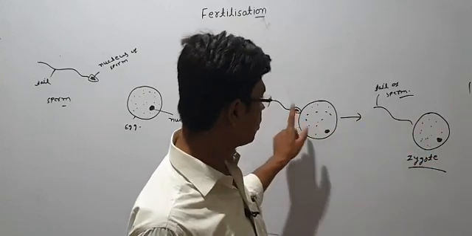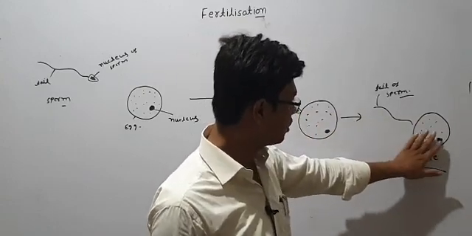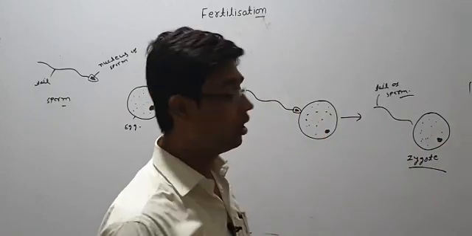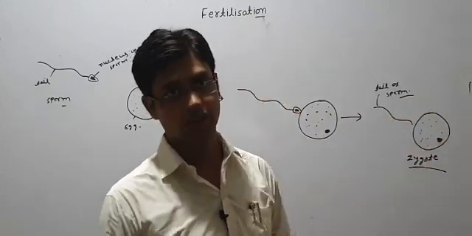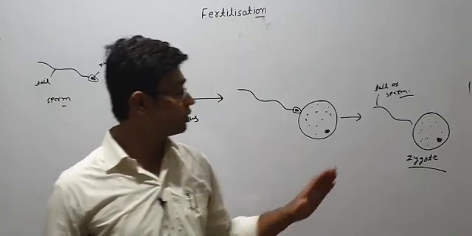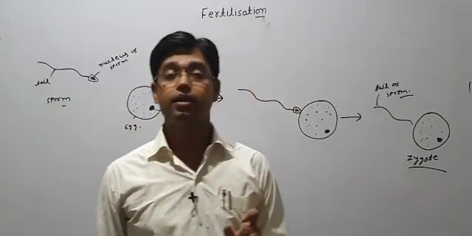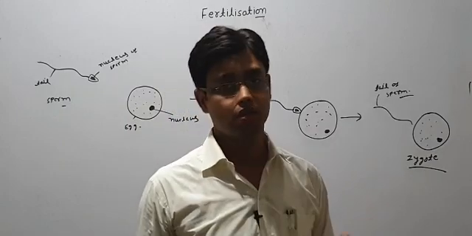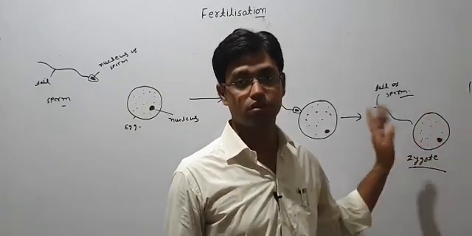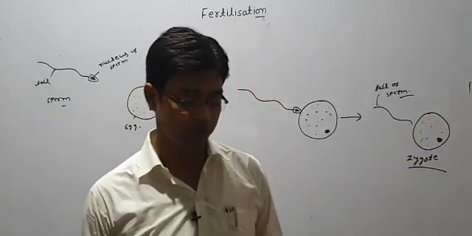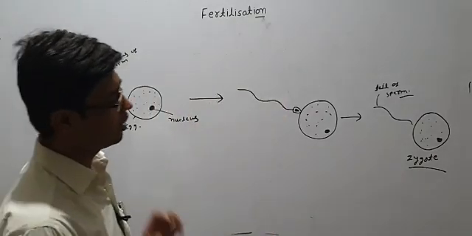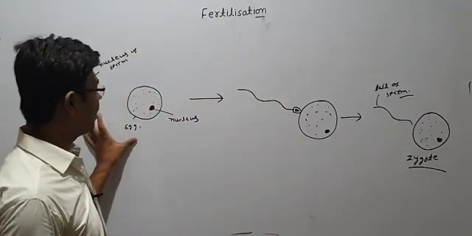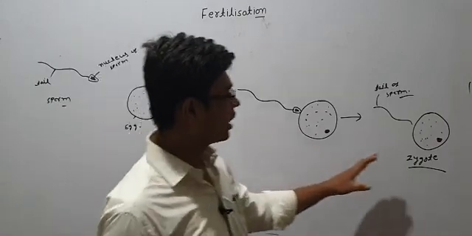So the two nuclei inside fuse and a single nucleus is formed. In that case, this zygote is also one cell, a single cell. Don't be confused that this is just a fertilized egg and that it is also a single cell. It is not two cells, it is a single cell. Okay, students, that is the most important thing. So this is the process of fertilization, how fertilization takes place, and after this fertilization one zygote is formed.